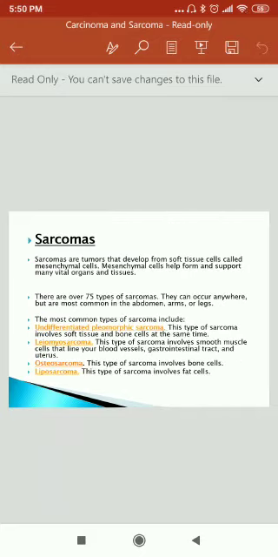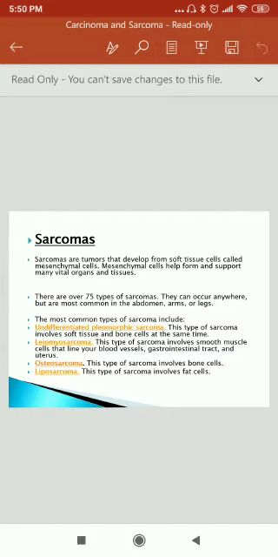Sarcomas are tumors that develop from the soft tissue cells called mesenchymal cells. Mesenchymal cells help form and support many vital organs and tissue. There are over 75 types of sarcoma. They can occur anywhere but are most common in the abdomen, arms or legs.